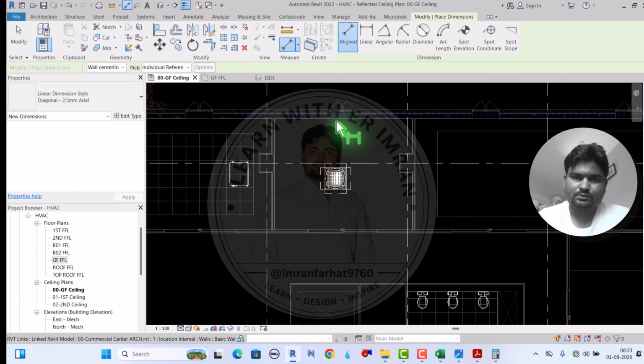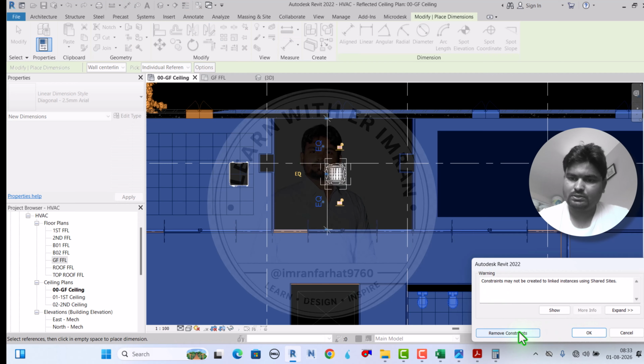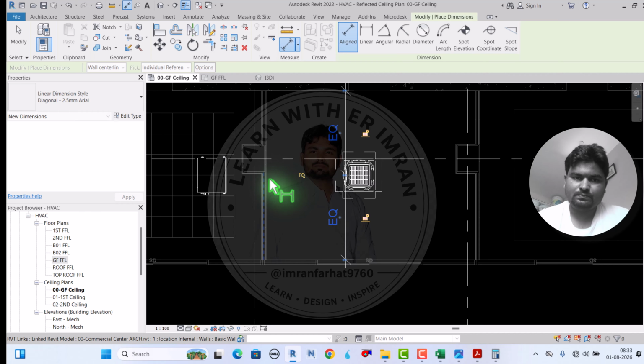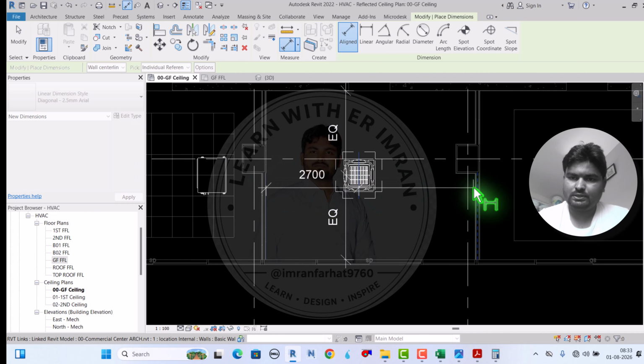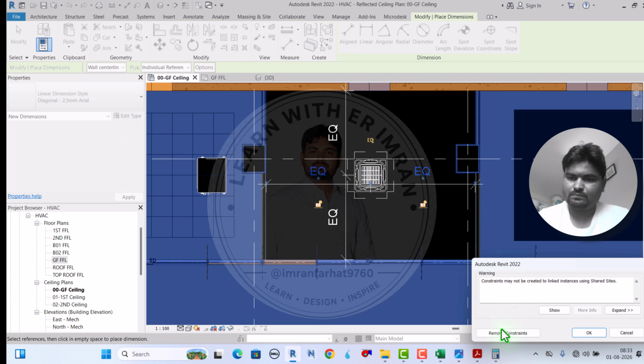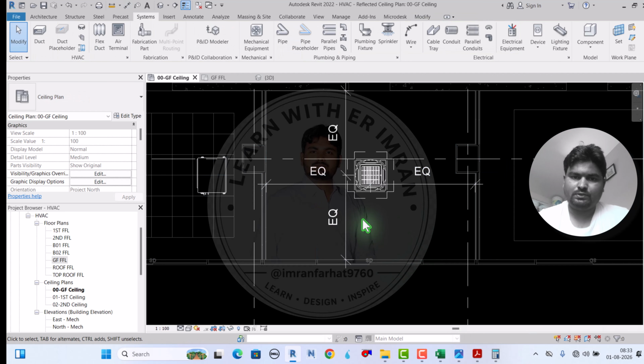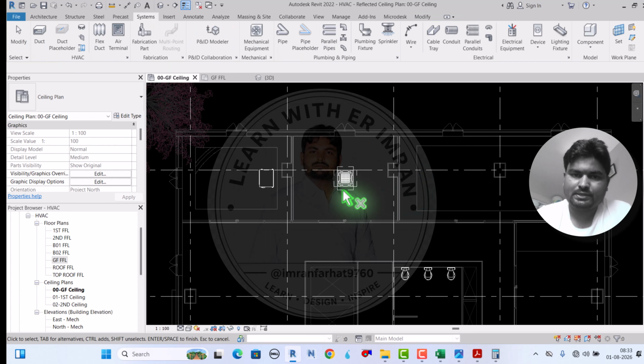Because this is a cassette unit, we have to provide it in the middle of the space, so take here and make it equal. Remove the constraint from here also, select the unit. Okay, fine. Now our unit is in the middle of the space.